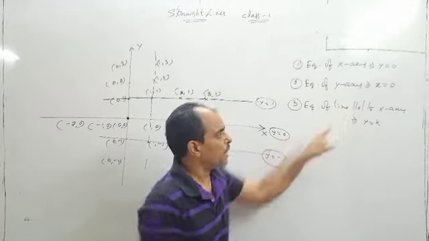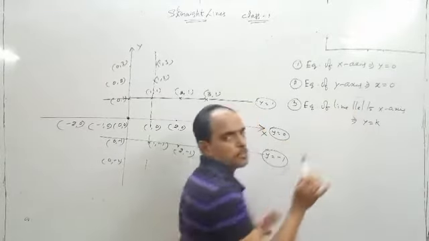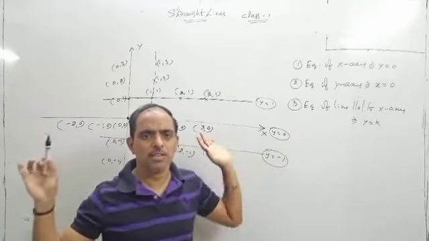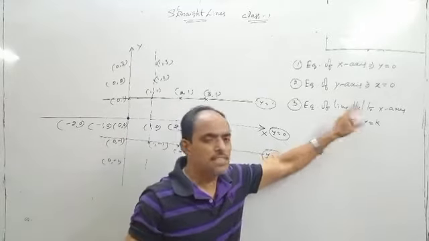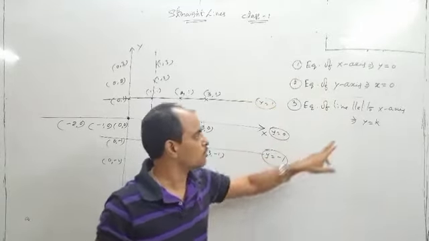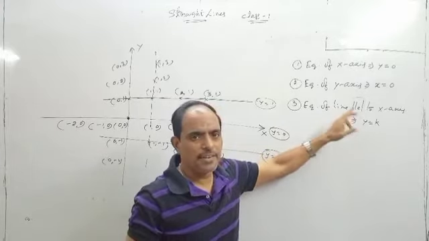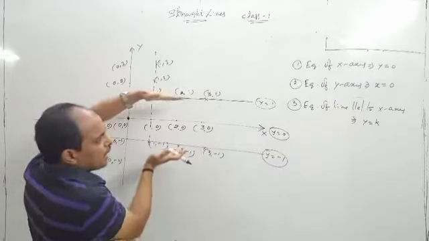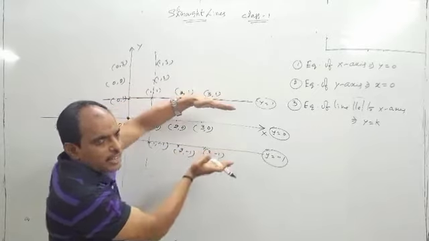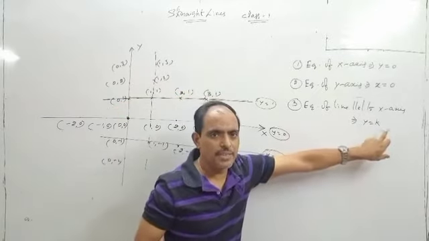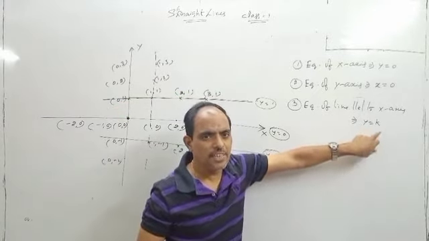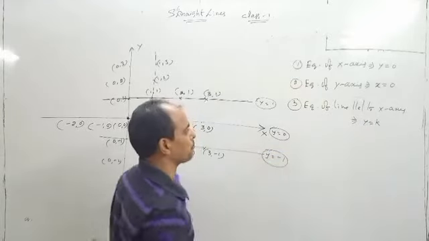Equation of a line parallel. Spelling right to the parallel. In maths language you can write like this, even from the public examination point of view also. So the equation of a line parallel to the x-axis: any horizontal line always has the same y coordinate. That's why we can write the equation as y is equal to k.